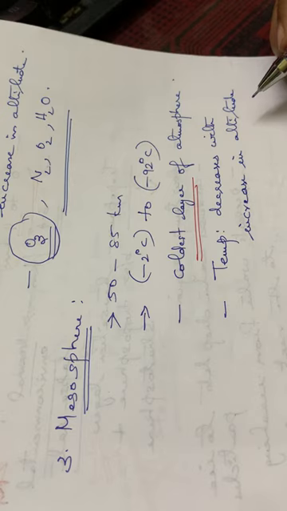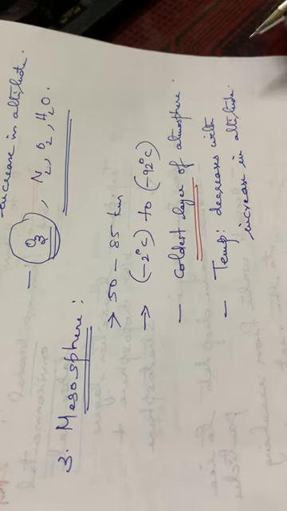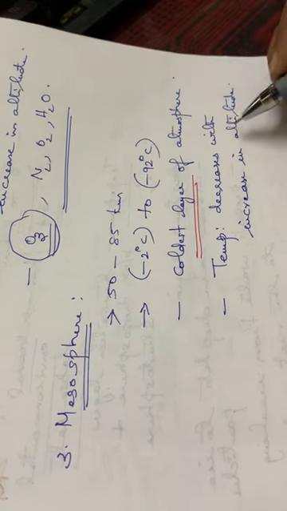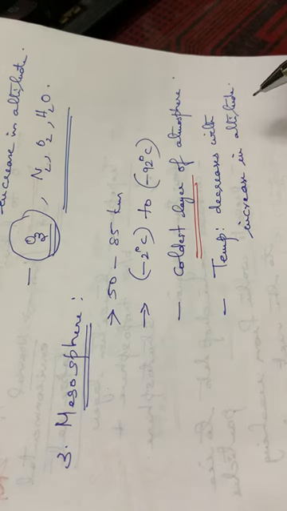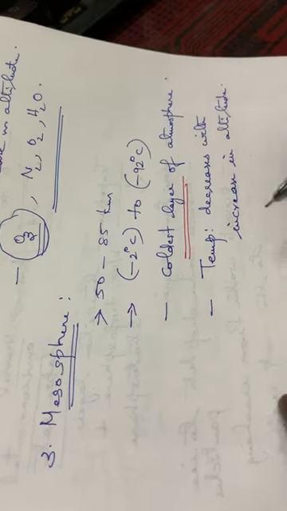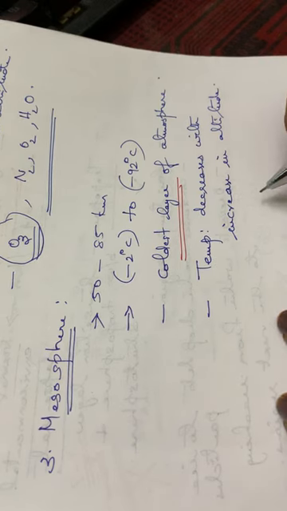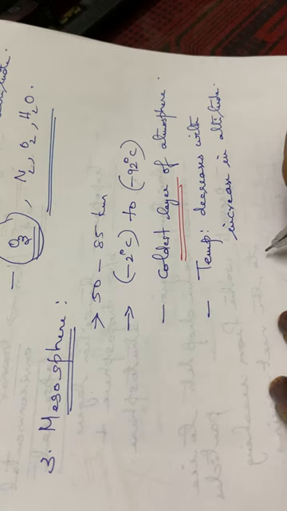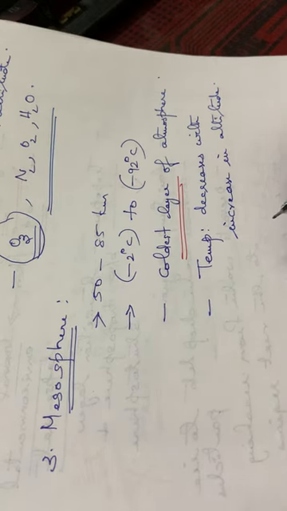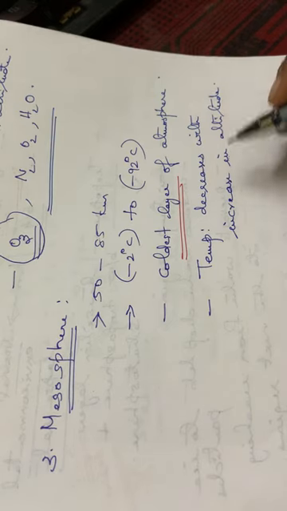Till a particular layer, the temperature decreases with increase in altitude, and then it will stabilize, and after that it will increase while moving to the thermosphere. Okay, here this temperature is decreasing due to the lack of radiations here. Some absorbing or chemical species should be present in the layer in order to absorb all these radiations, isn't it? Otherwise, the temperature will be decreasing.